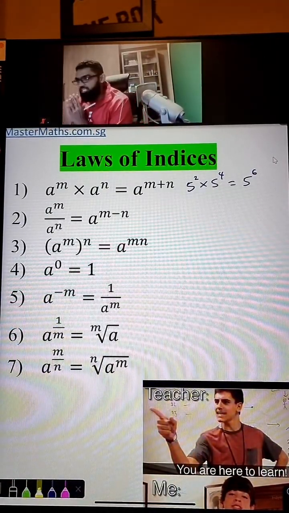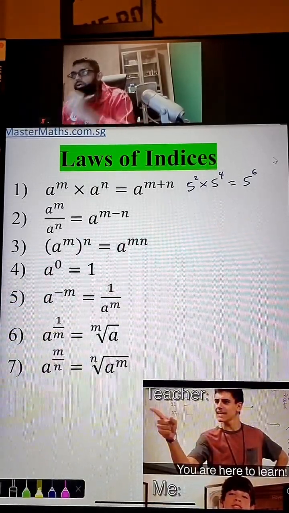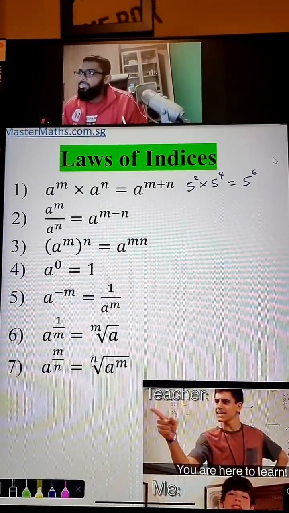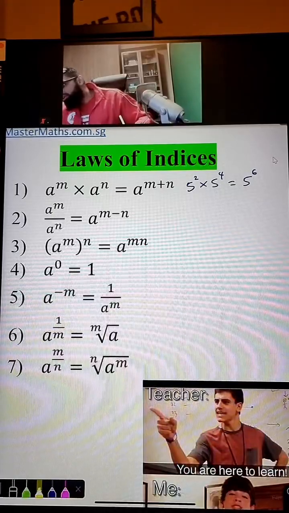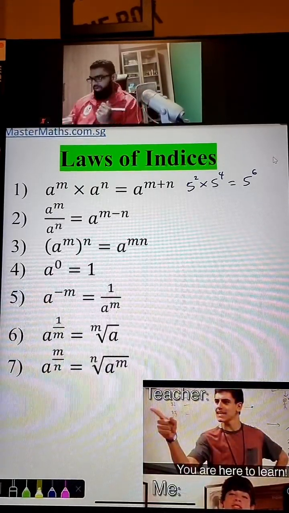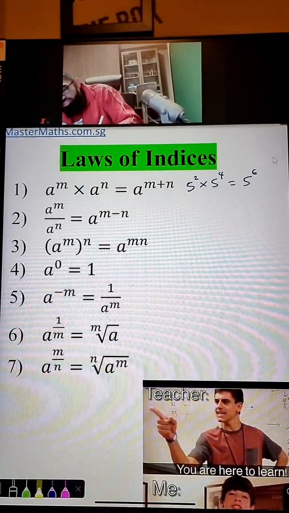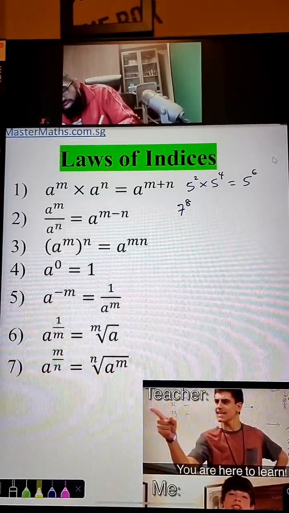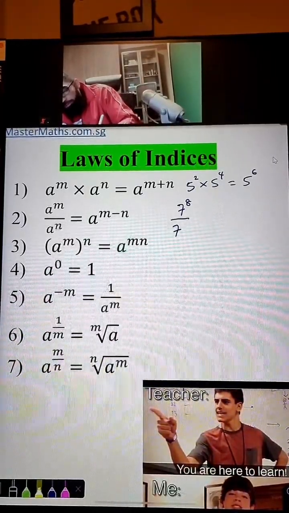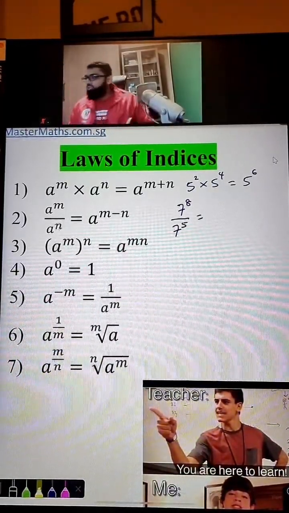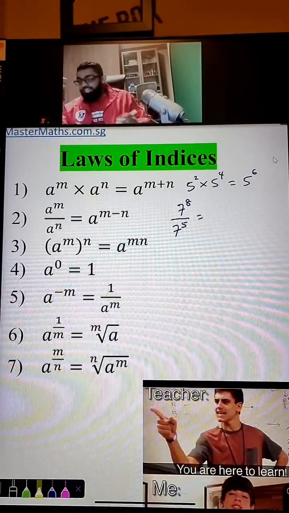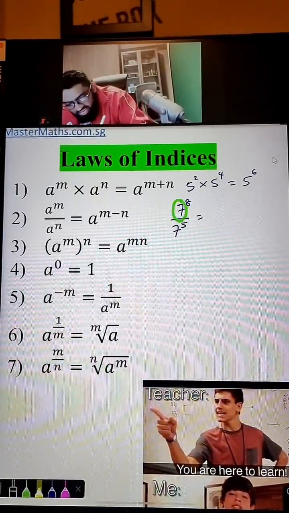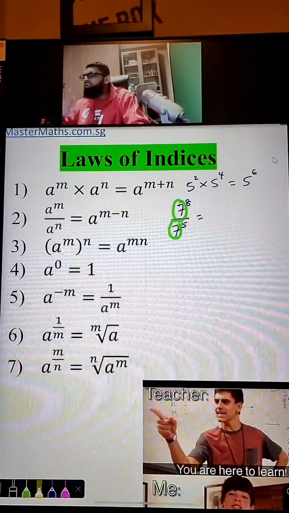Now, if there is a law for times, there should be a law for divide as well. Let's say, for example, you have 7 to the power of 8 divided by 7 to the power of 5. How do I do this? Again, both bases are 7. The power is different, never mind.